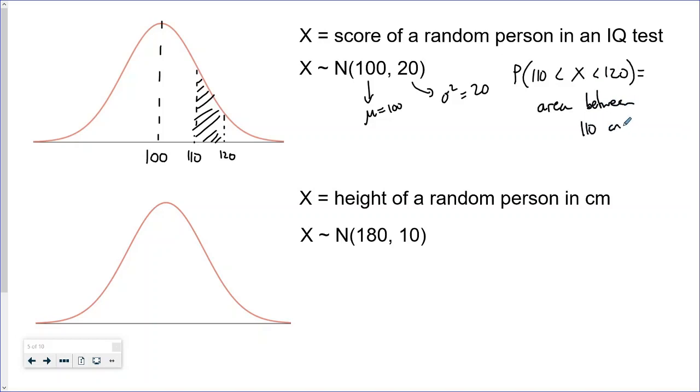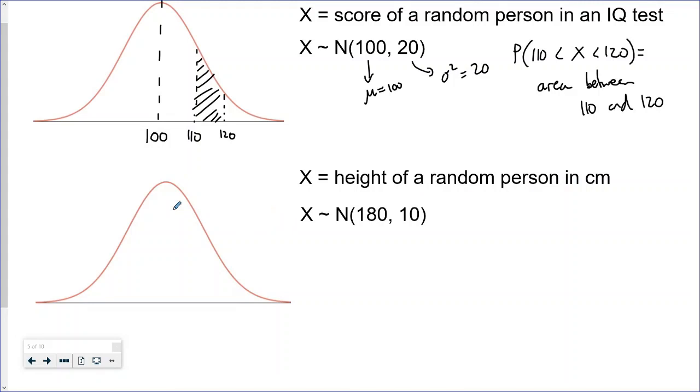110 and 120. And similarly, if we had x is the height of a random person in centimeters, and we know that the mean of the distribution is 180, and we know that the variance is equal to 10. If I wanted to plot this curve, I know that 180 is in the middle, and that basically means that the probability is centered around 180. Round about 180 is where most of the probability is.